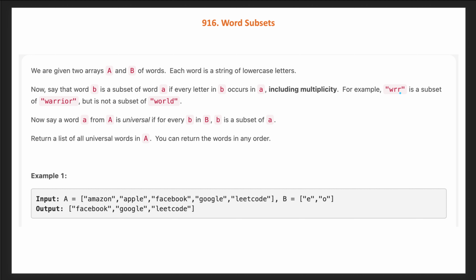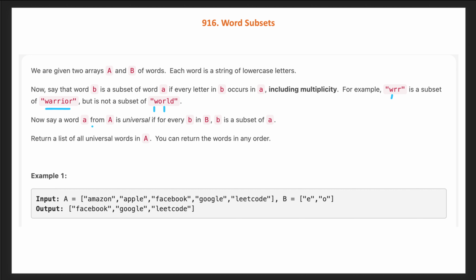For example, WRR is a subset of WARRIOR. As you can see, we have one W and two R in our word b. This is our small b and this is our small a, where we have W as well as two R at least. More than that is fine, but at least we have. So we can make this WRR a subset of WARRIOR, but it is not a subset of WORLD. Why? One W is there, one R is there, but we need two R. So we cannot say WRR is a subset of this word.